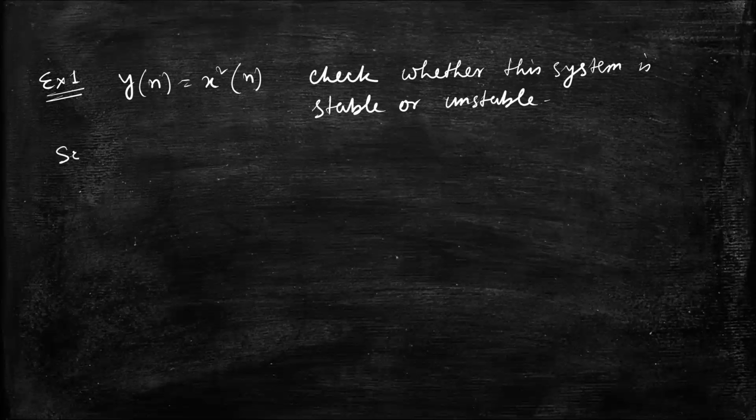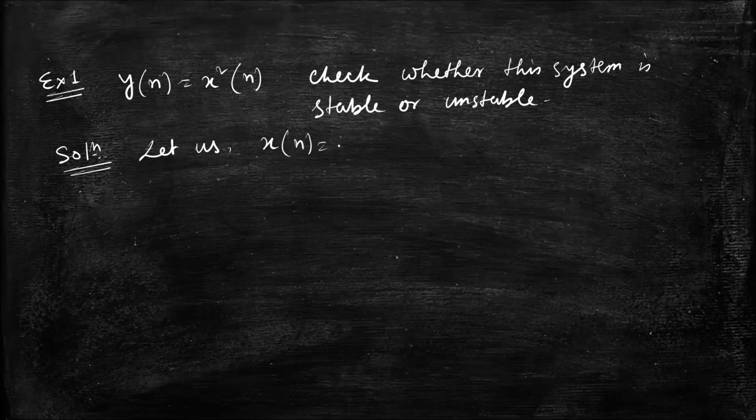First of all, I have to go through the first step. Let us say x of n equal to u of n. Since this is a discrete time signal, instead of x of t, I am saying x of n, and instead of u of t, I am writing u of n.